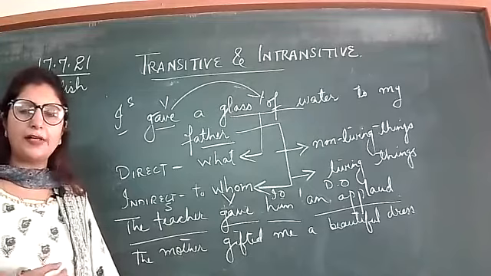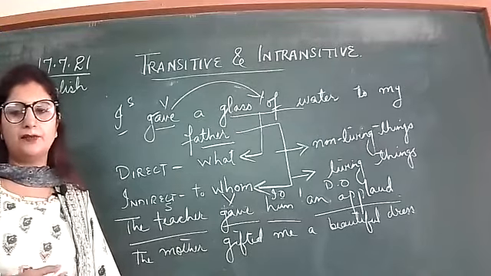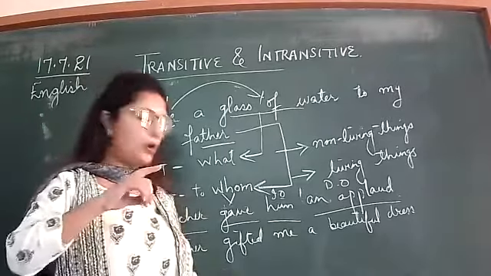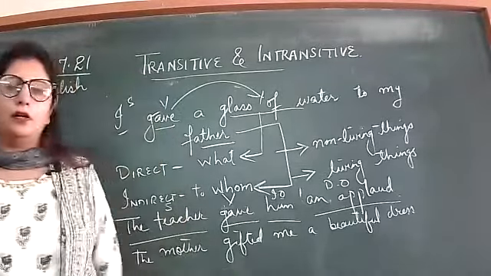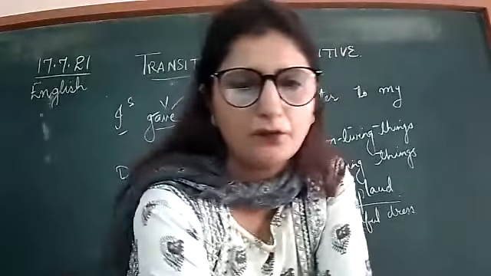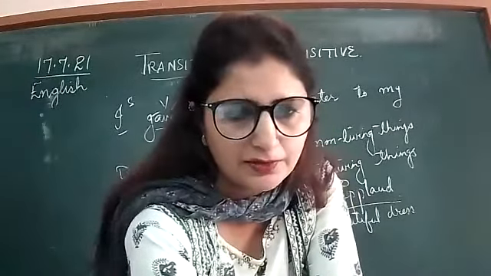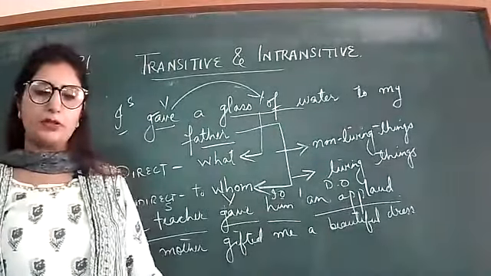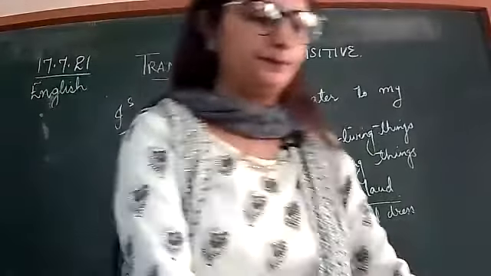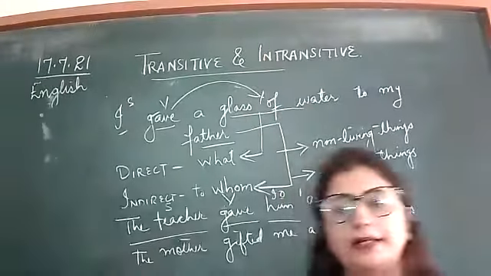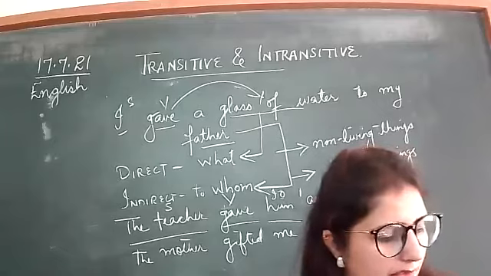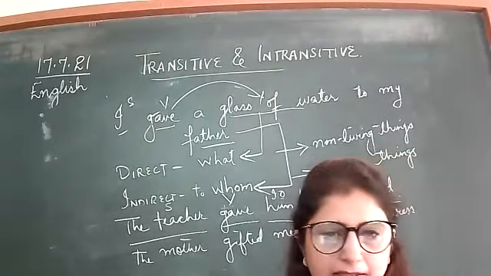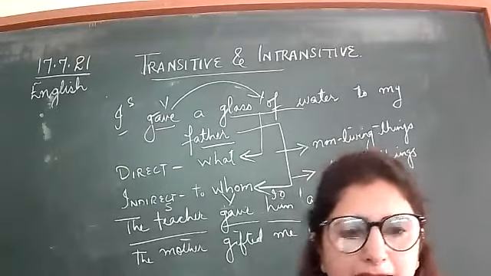Direct and indirect objects, transitive and intransitive verbs. Transitive verbs are those where the action is transferred from the subject to the object. The direct object gives the answer of what, and the indirect object gives the answer of to whom. Now open up your grammar books and let us do the exercise. You will give me answers side by side. First of all, page number 77.